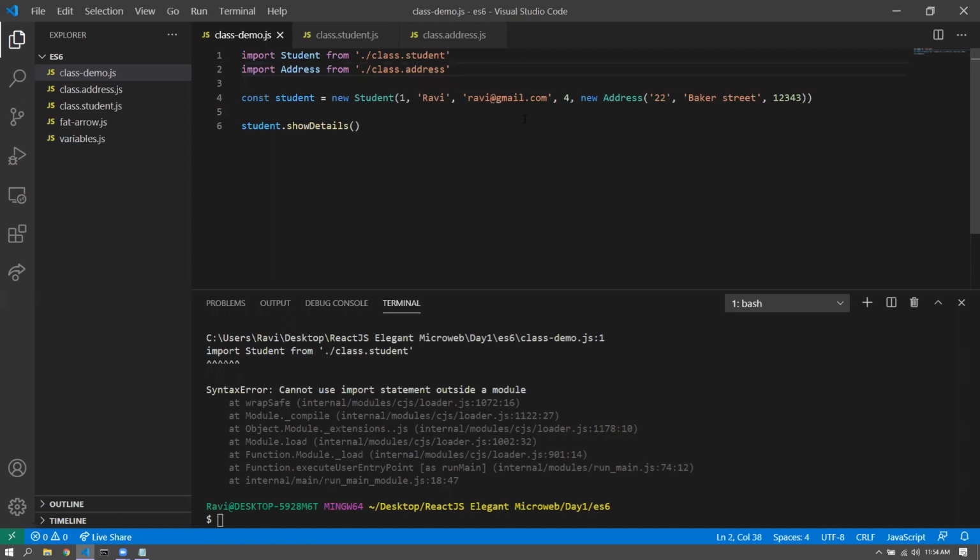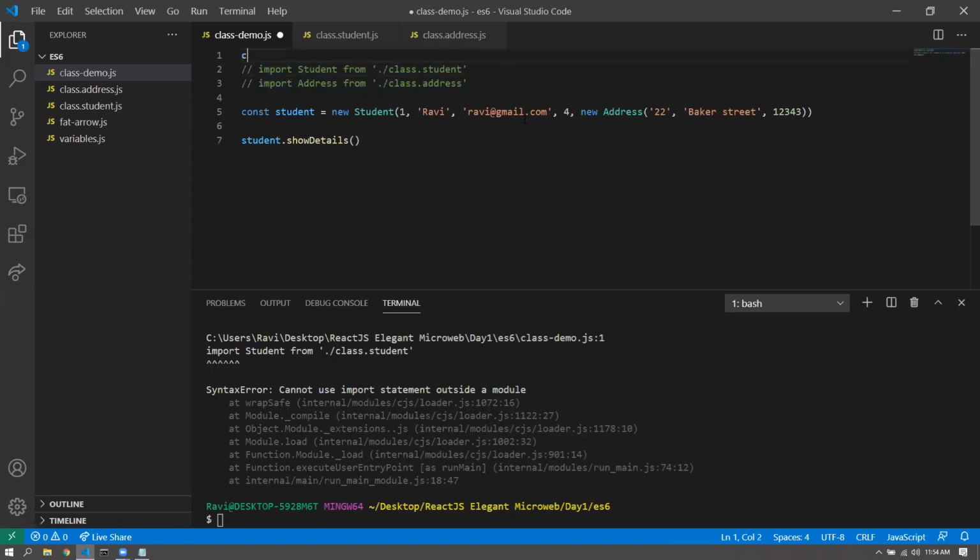So we would be using the Node.js module system syntax instead. We would not be using that other syntax that I'm going to use over here in React, because React already understands import and export. So there's no problem there. So what I would do instead is I'd go for const student is equal to require class.student.